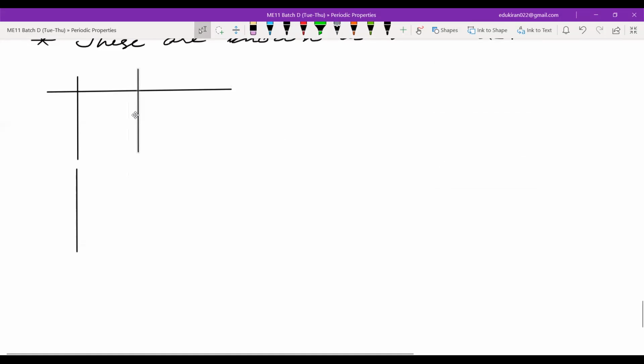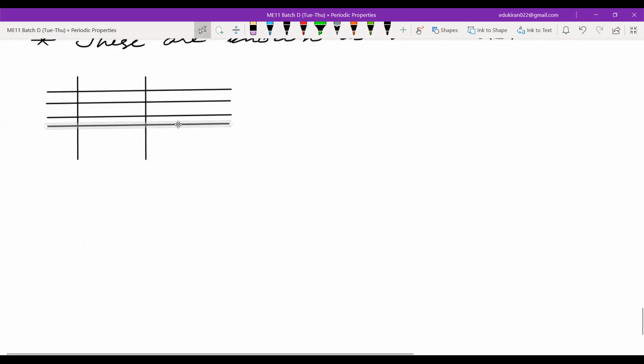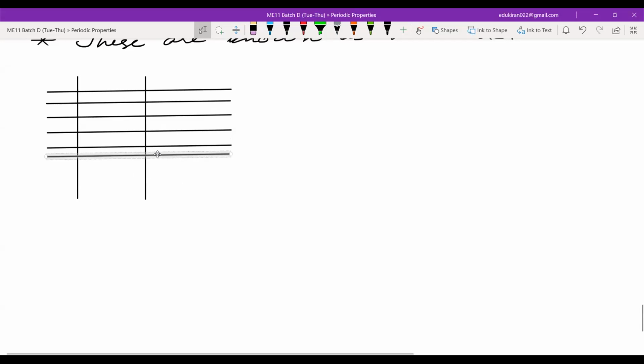Then I need the horizontal lines: 1, 2, 3, 4, 5, 6.